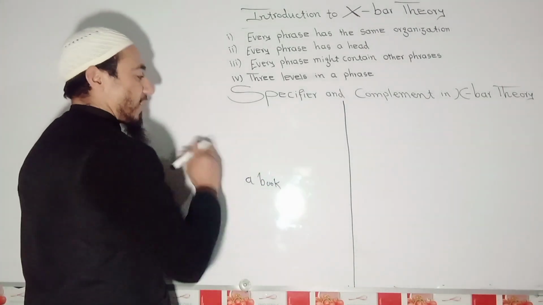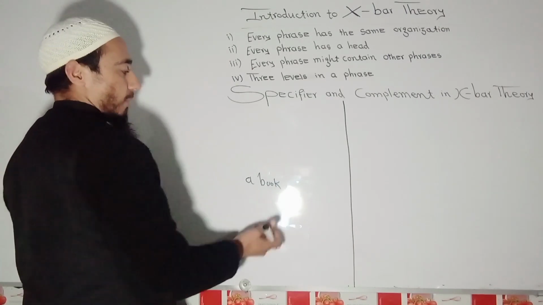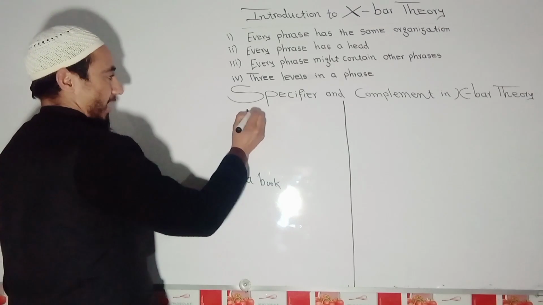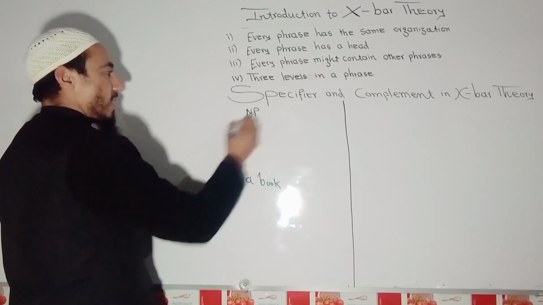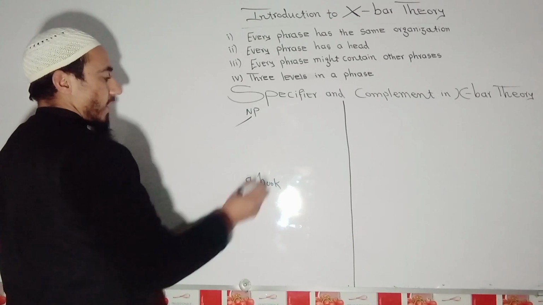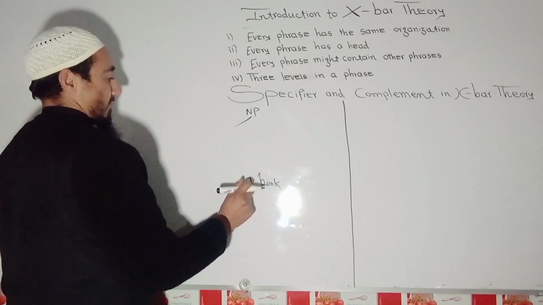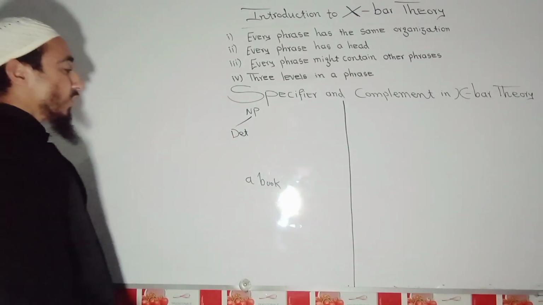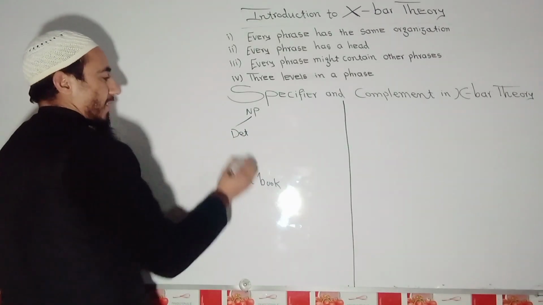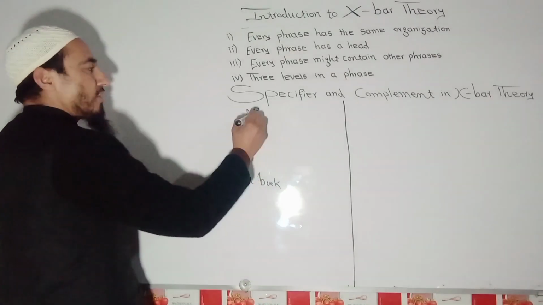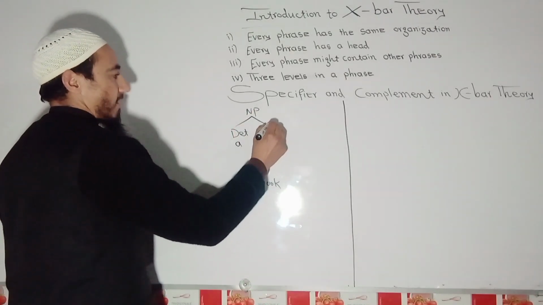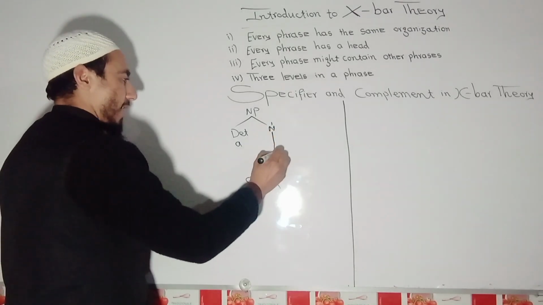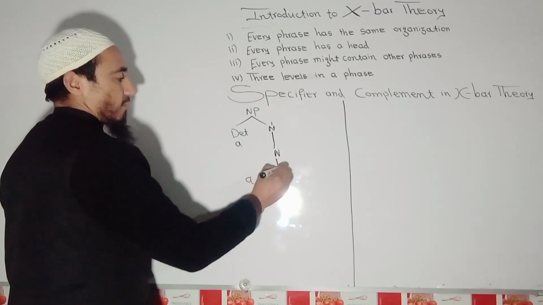What would be the X bar structure part? How am I going to apply the X bar structure to it? So we have in X bar, NP. In NP we have what? That is determiner, like article. So I'm taking a. After that we have N bar. You know about N bar. Okay, and in N bar we have N, and that N is book.